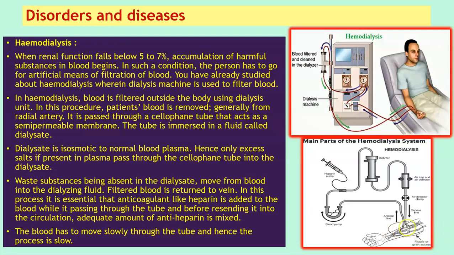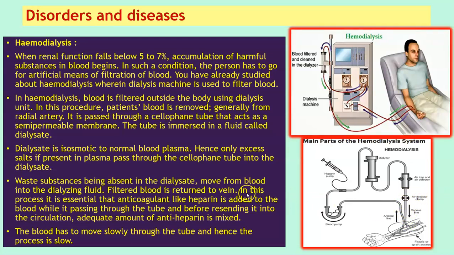So here you have the blood being removed from the arteries, and then it is passed into the tube that is immersed into the dialysate here. This is the dialyzer. Now, dialysate is isosmotic to normal blood plasma, hence only excess salts, if present in the plasma, pass through the cellophane tube into the dialysate. Waste substances being absent in the dialysate, they move from the blood into the dialyzing fluid. Filtered blood is returned to the vein. So you see, after the dialysis process is completed, the filtered blood is sent back to the veins, into the body.